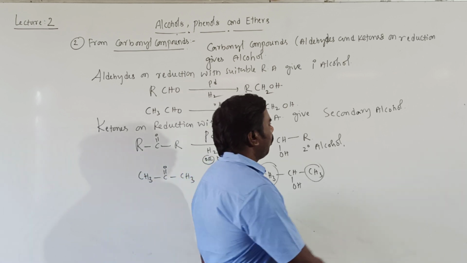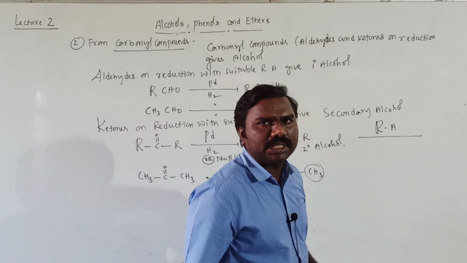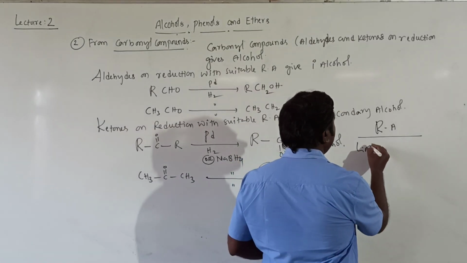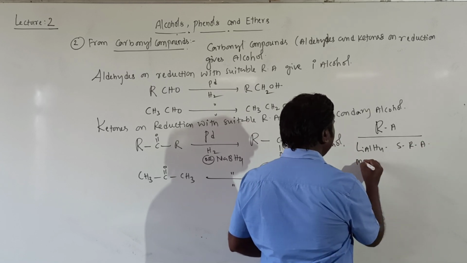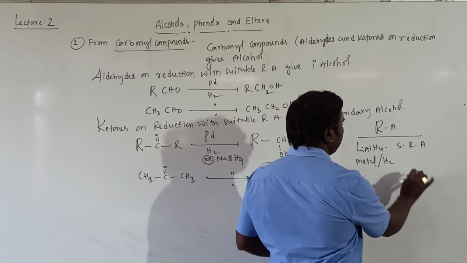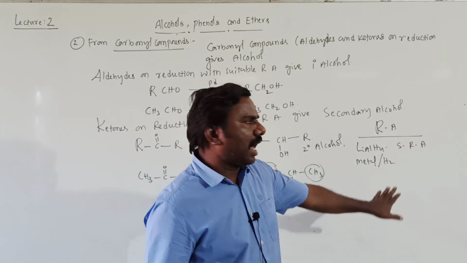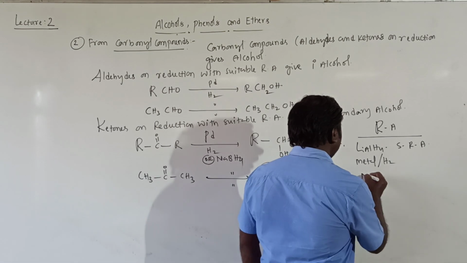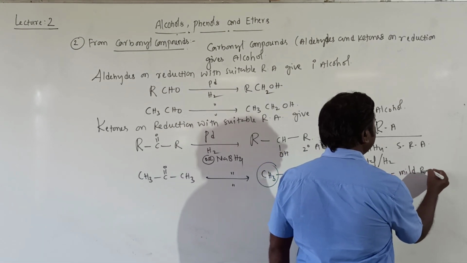Getting all of you? Possible reducing agents we are using are, students, one is LiAlH4, a strong reducing agent. Metals with hydrogen, like nickel, palladium, platinum with hydrogen, can also be used as a reducing agent. NaBH4 is a mild reducing agent.